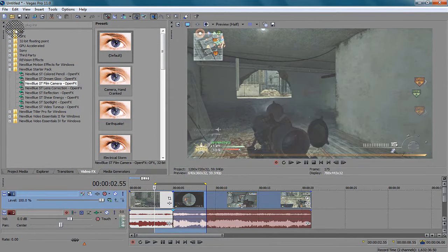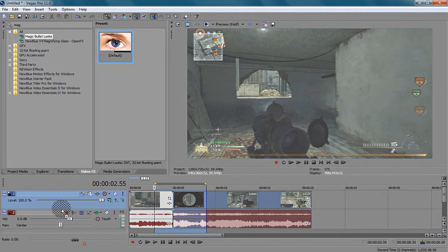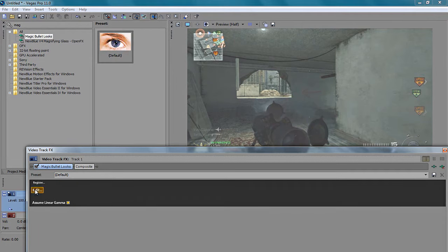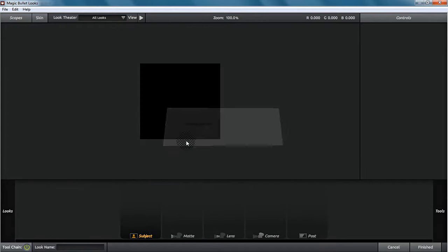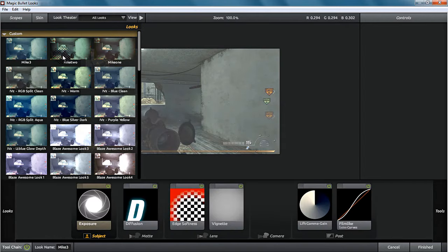So I'm going to go and find my Magic Bullet Looks. There's a tutorial for that on my channel somewhere, to get this for the 64-bit computer that I have. Hopefully we don't freeze up here. Last time we opened it up, my computer freaked out a little bit loading the image. There we go. And I'm just going to choose one of my color corrections. Hopefully it looks alright.